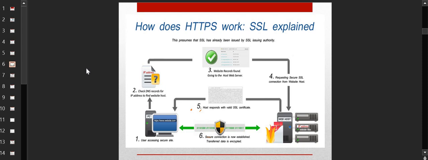Whenever we browse something over the internet, we write www.google.com, or let's say amazon.com, or whatever website you want to visit. We write the name of the website, but at the end, it is the IP which works, right? It is not the name which works. So there is a translation which happens from the name to the IP, and from the IP to the name also. That translation task is done by DNS, that is domain name servers.